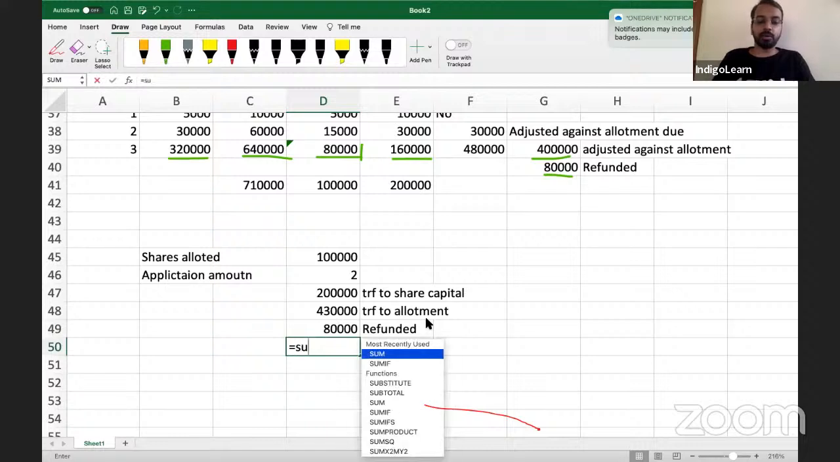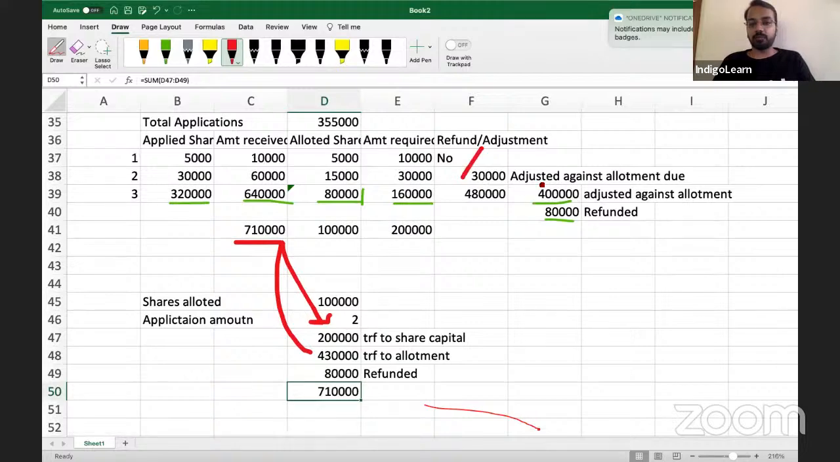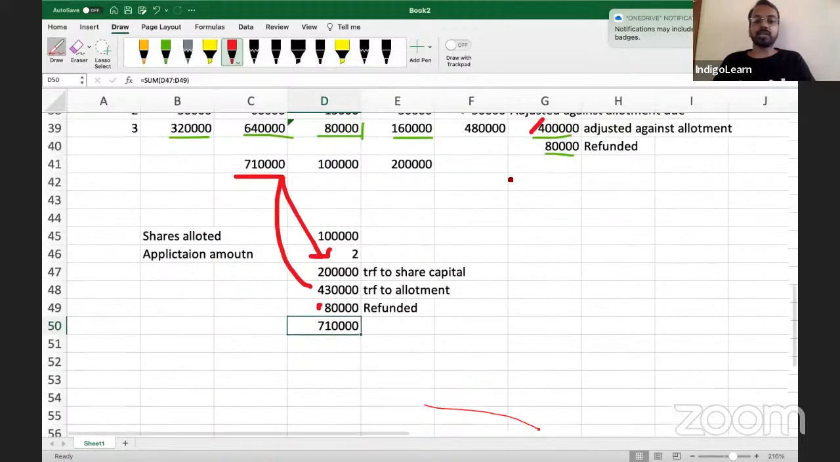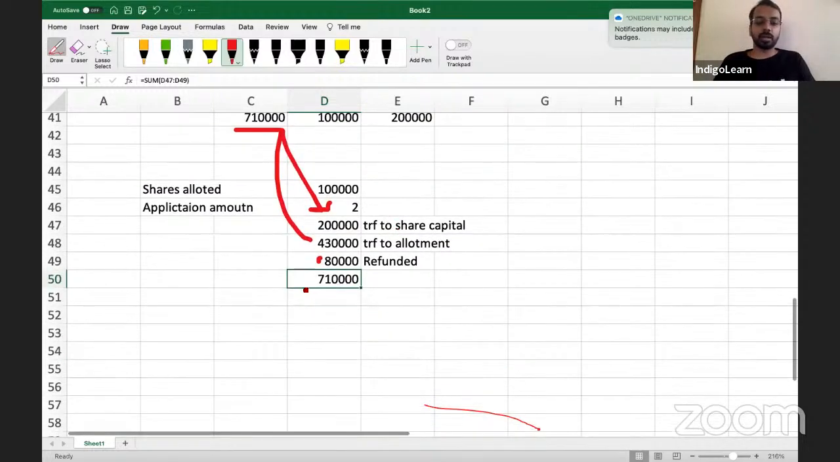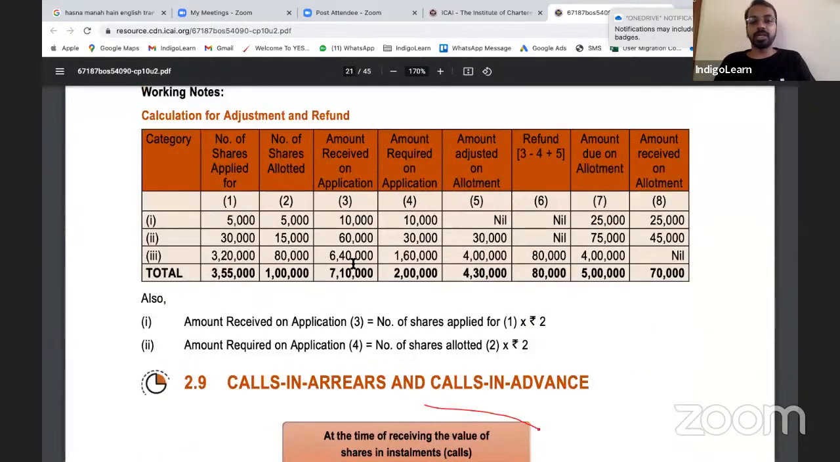So first make an entry, or a working note like this, that is the 7,10,000 adjustment, so that it is easy for you to pass the entry. I'm repeating once again, we collected 7,10,000. Out of this, 2 lakhs is for share capital. It has to be transferred to the share capital. Then 4,30,000 is to be transferred to share allotment based on this working, 30,000 here and 4 lakhs here, and 80,000 has to be refunded based on this working. So this gives us the breakup of 7,10,000. Then we will be in a position to pass this entry. The way they have given the working note here, it might be slightly complicated for you to pass the entry.